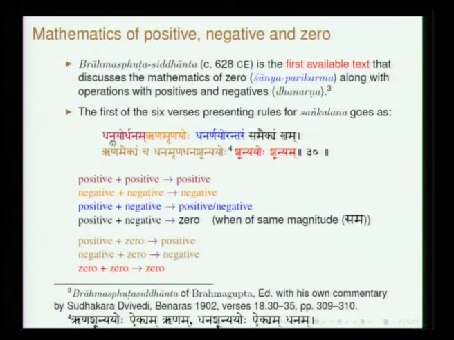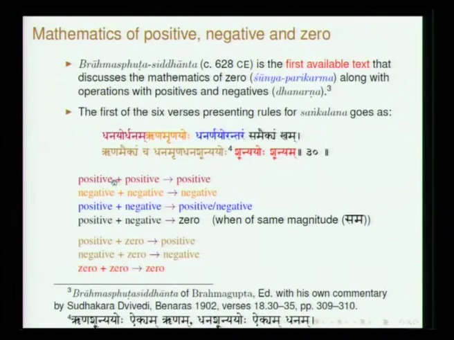Brahmagupta says, Dhanayor dhanam rinam rinayoho. Dhana is positive quantity, rina is negative quantity. So, dhanayor dhanam, when you have two positive quantities, you add them, you get positive, negative plus negative is negative, rinam rinayoho, when you deal with two rinas, the resultant will be rina. Dhanarinayoho antaram, when you have positive and negative, it can be positive or negative. Then he says, consider 0.